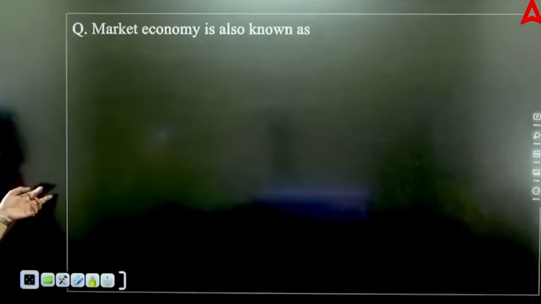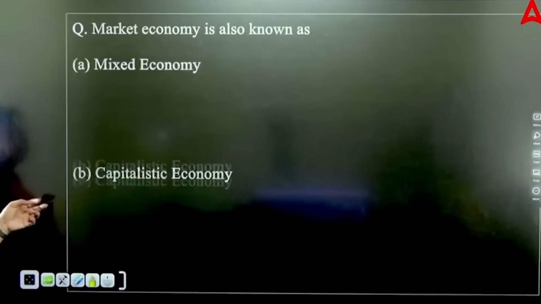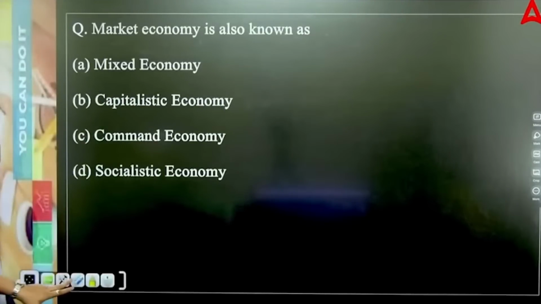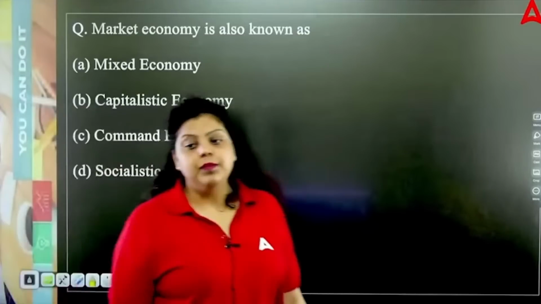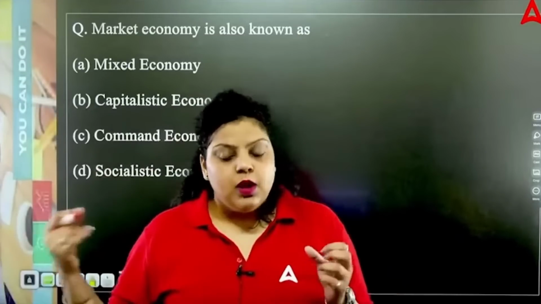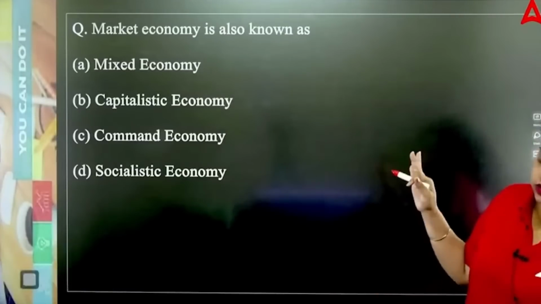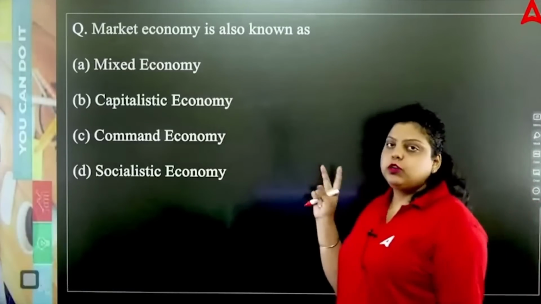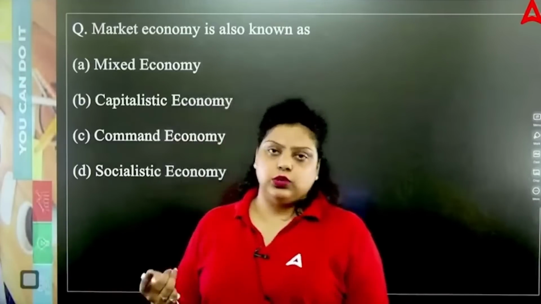Next question is talking about market economy, which is also known as what? I have told you that there are 3 types of economic system: capitalistic, socialistic and mixed economic system. They have been named on the basis of the 3 major decisions of the country: what to produce, how to produce, for whom to produce. If government is deciding, that is socialistic economy.